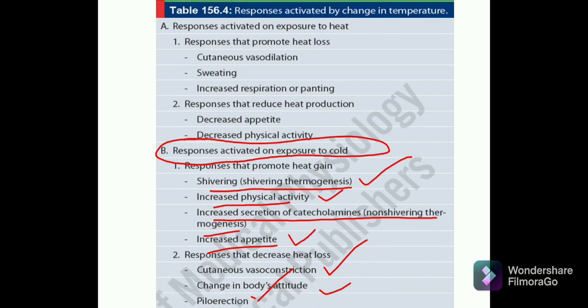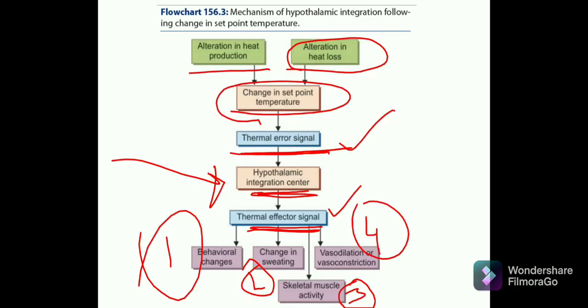So we have discussed all these things, the responses on exposure to heat and the responses that activate on exposure to cold. Fine. Remember this thing. This is the main crux. This one and this diagram. These two are the main crux.